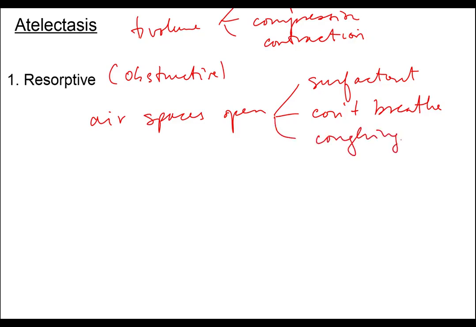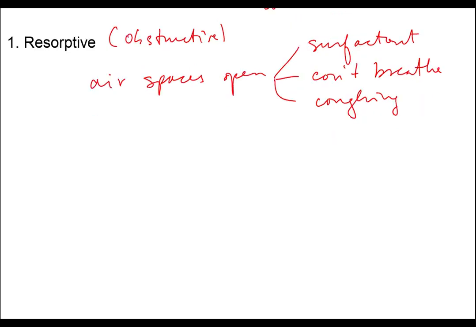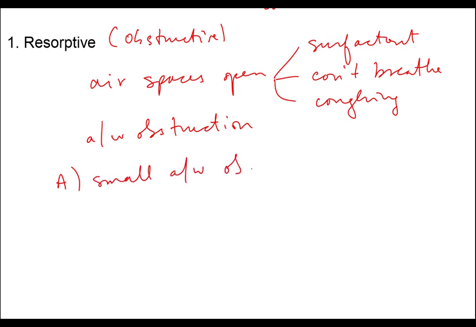So any condition that lacks deep breathing, continuous breathing, and the ability to cough is going to lead to an inability to keep airways open. So there are two different ways that one can find airway obstruction: small airway obstruction and large airway obstruction. Small airway obstruction is classically seen postoperatively.